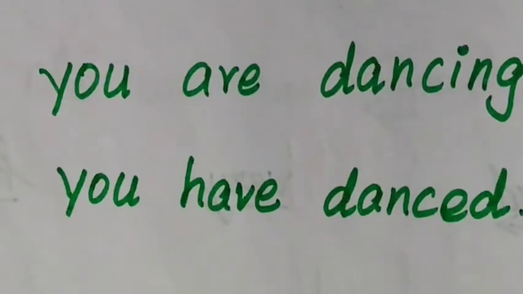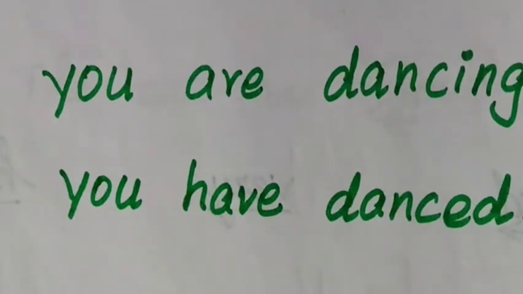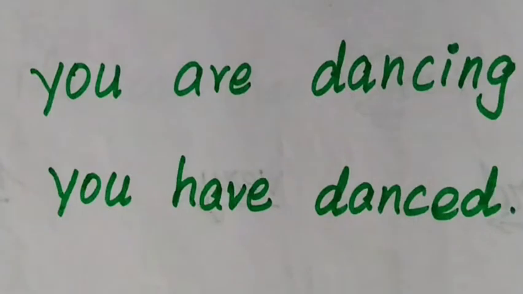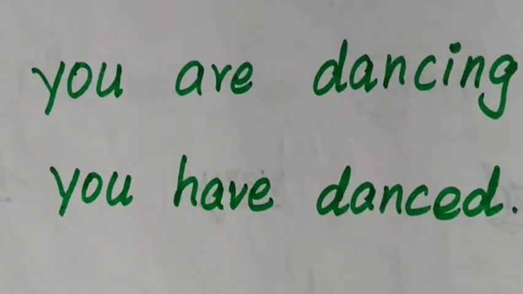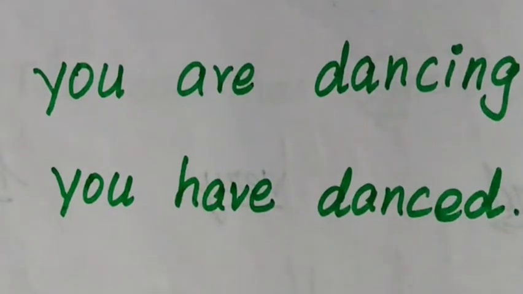In our grammar part, we are going to see about the subject you with the helping verbs. What are the helping verbs that we have learnt? Is, are, am, has and have. When the subject is I, what are the helping verbs we have to use? Am and have. When is am used? Yes, am is used when the action is happening right now. So only if it is happening now, we use am.